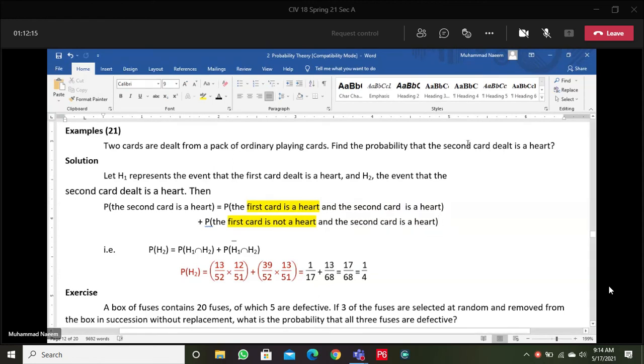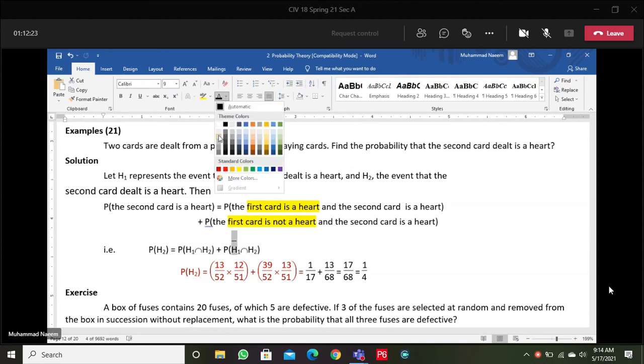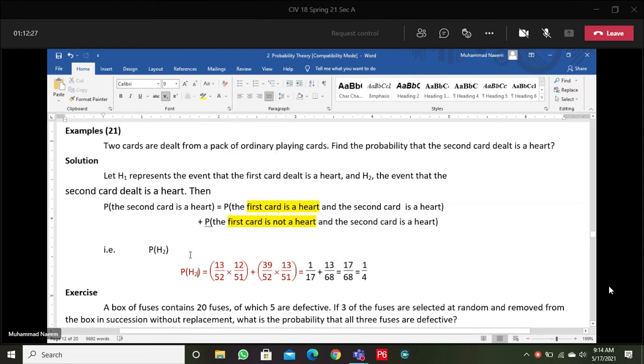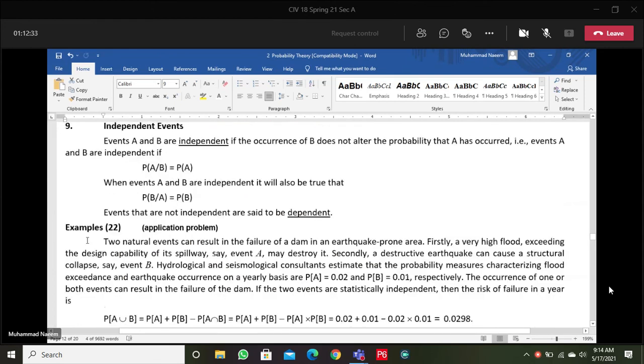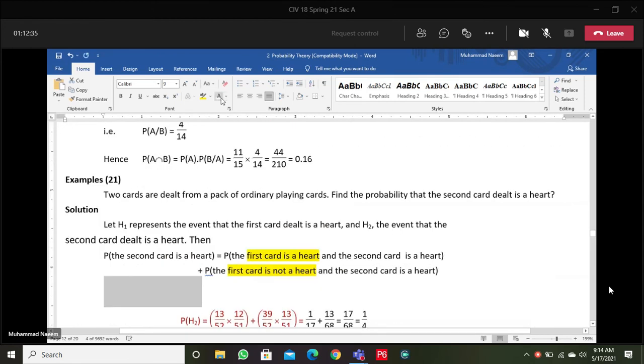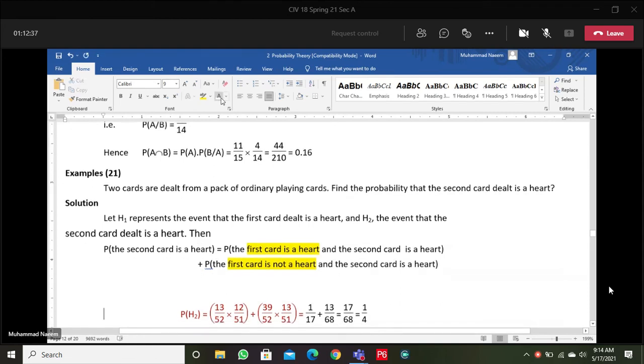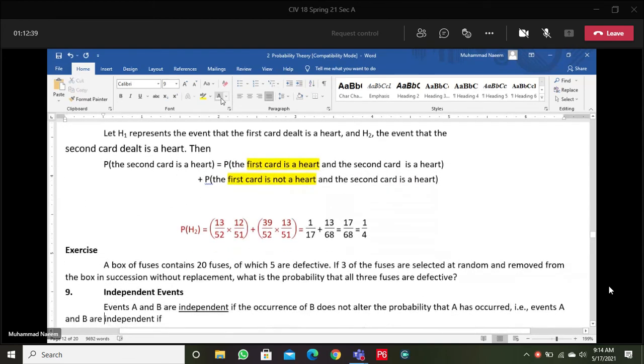If the first one is heart, we are now trying to solve this problem without the formula, but you must know these possibilities.